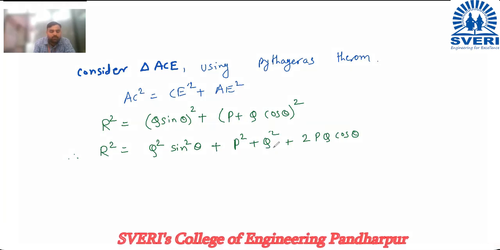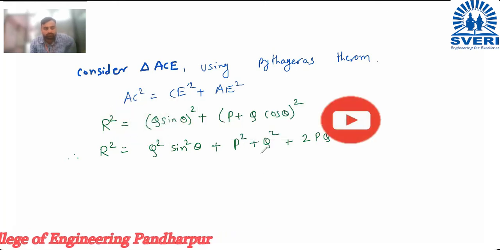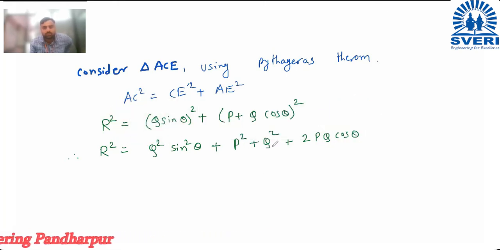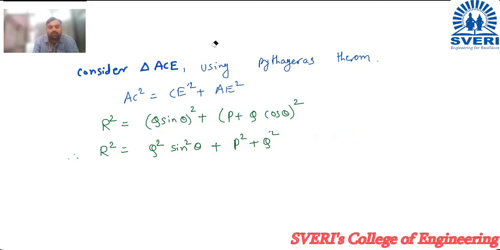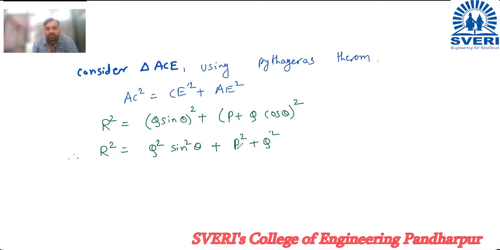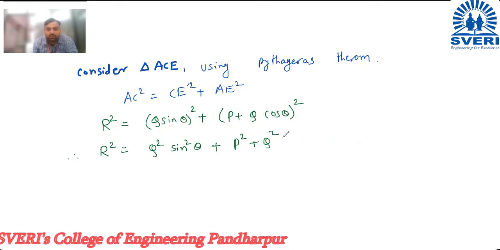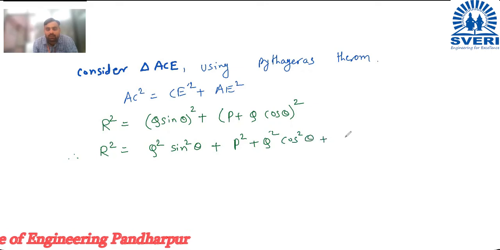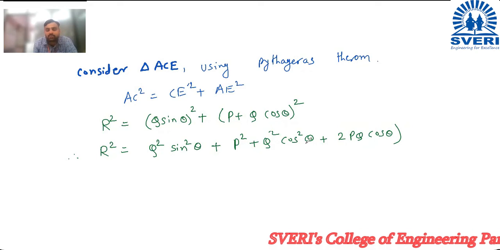So it is 2PQ cos theta. Now what we will do? See, one thing is left here, cos square theta is left here, we have to take cos square theta here, only this we have taken. See here, A square means P square and B means Q cos theta, this whole term is B. Then if we square this, we get Q square cos square theta, and plus here what will come, 2PQ cos theta, 2AB. Okay, 2AB means 2 into P into Q cos theta. So we wrote that. So now collect this term Q square sin square theta and Q square cos square theta.